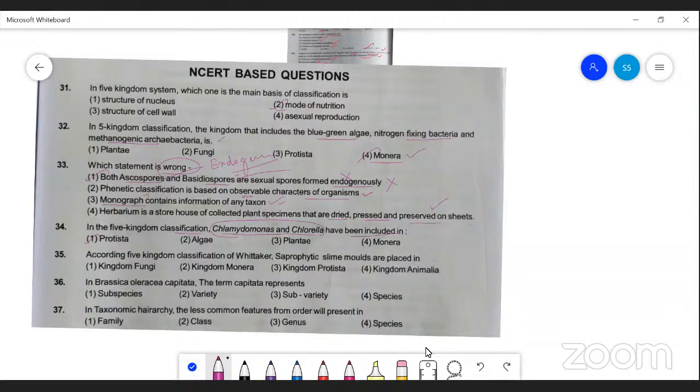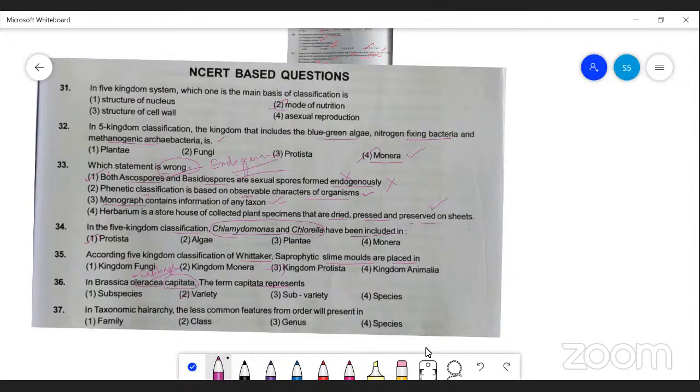Question number 35. According to the five kingdom system of classification of Whittaker, saprophytic slime molds are placed under kingdom Protista. In Brassica oleracea capitata, the binomial of cabbage, the term capitata refers to the variety name. The first name refers to genus, the second name refers to species, and the third is the variety name.